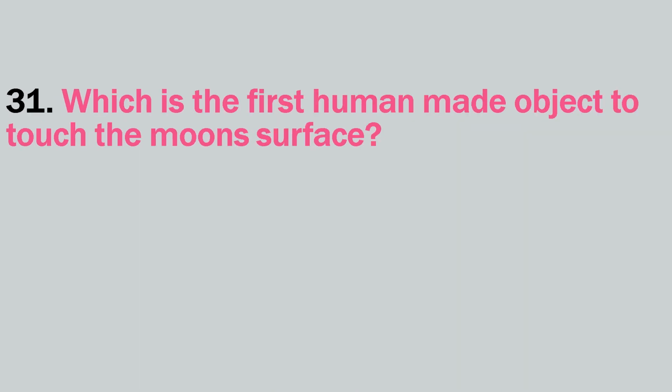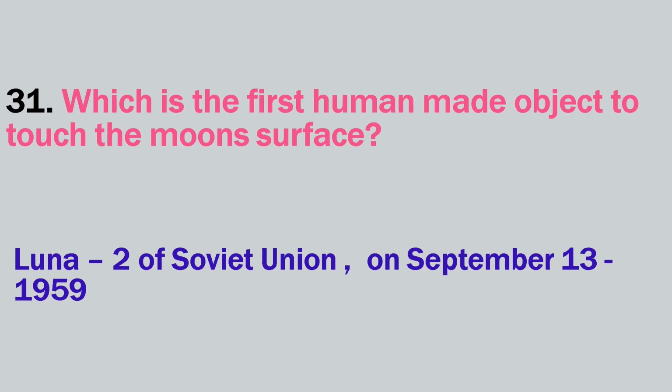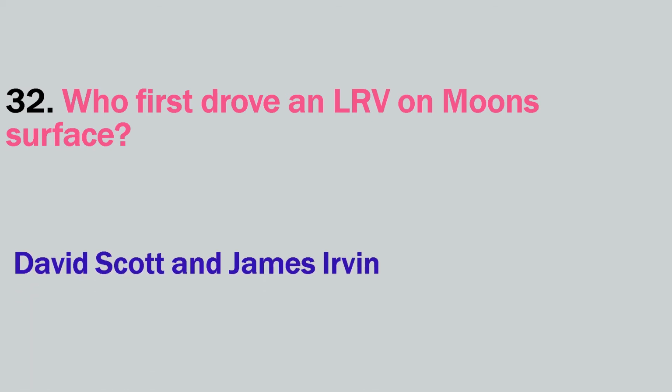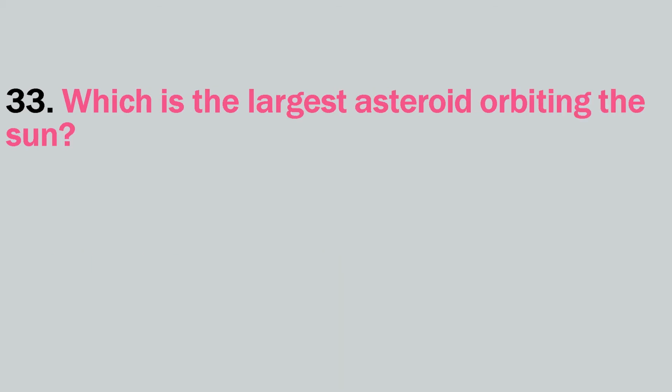Which is the first human-made object to touch the Moon's surface? Luna 2 of Soviet Union. Luna 2 landed on Moon on September 13, 1959. Who first drove an LRV on Moon's surface? David Scott and James Irwin. They were the astronauts in Apollo 15. Which is the largest asteroid orbiting the Sun? Ceres.